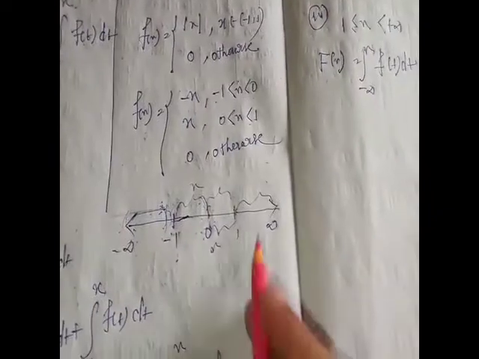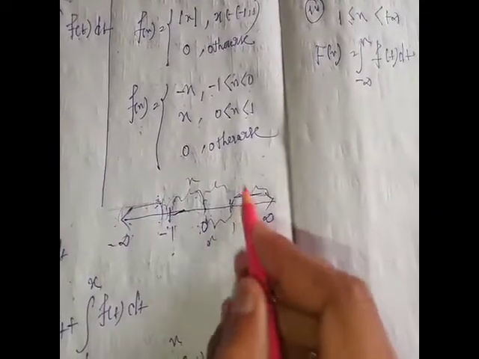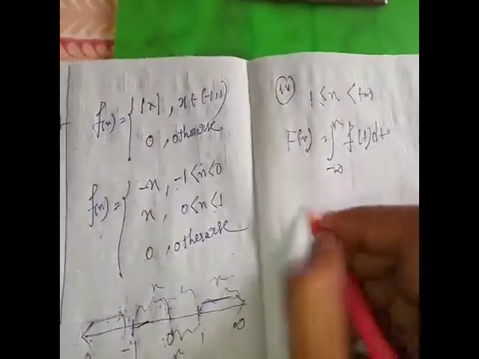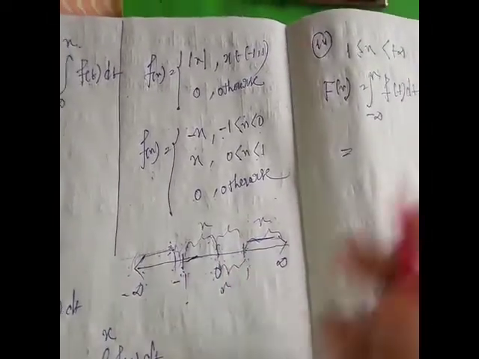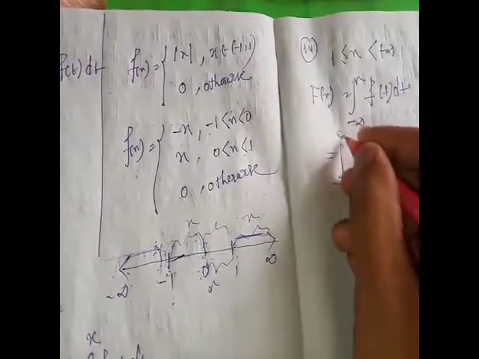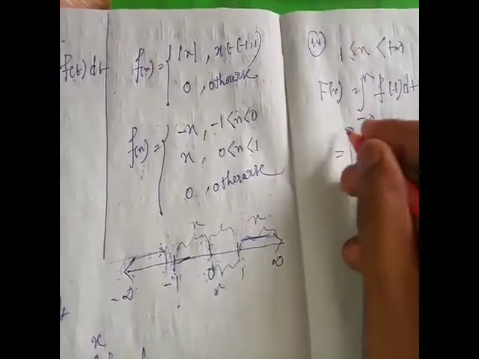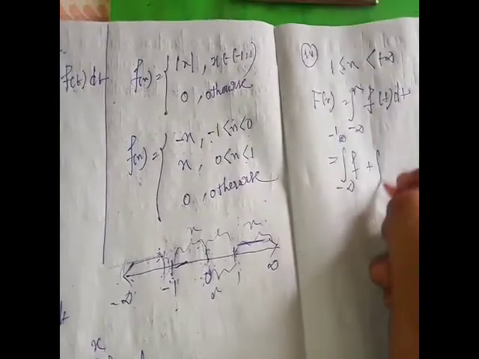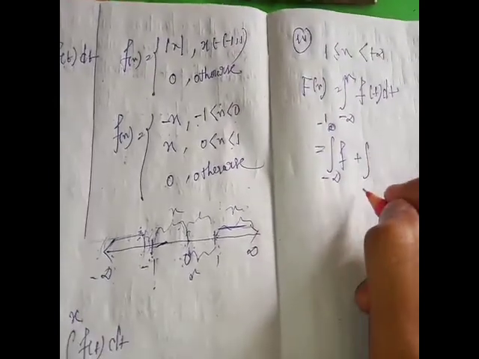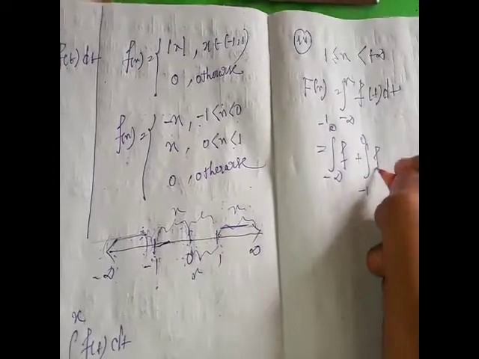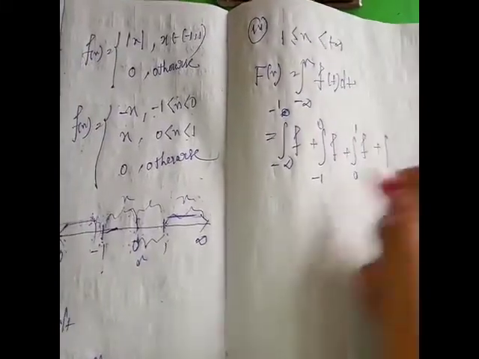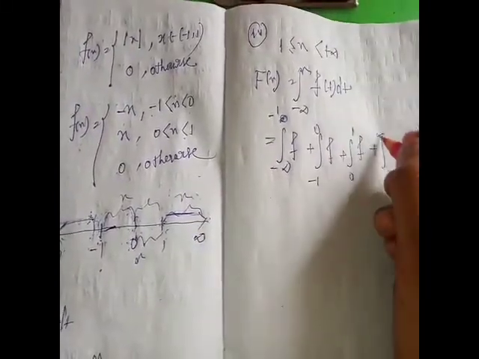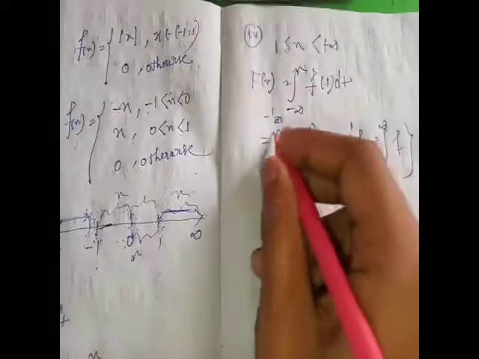Since x lies in this interval, we break it into -infinity to -1, -1 to 0, 0 to 1, and 1 to x.